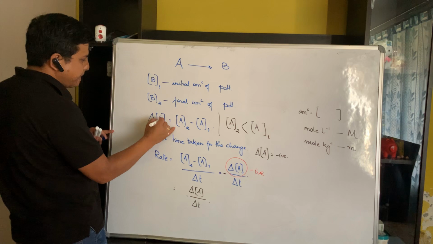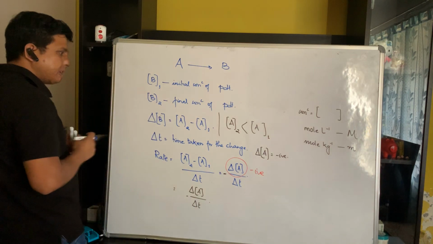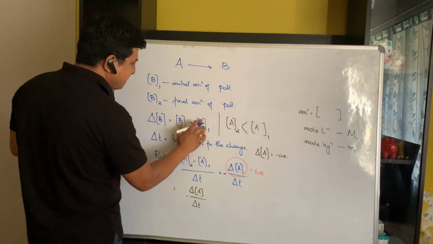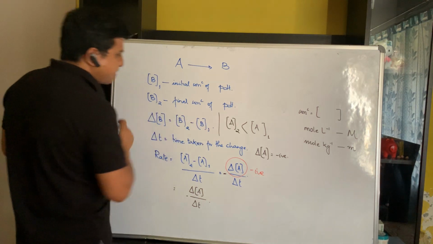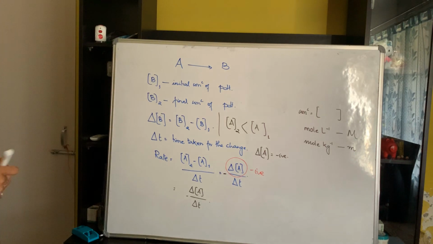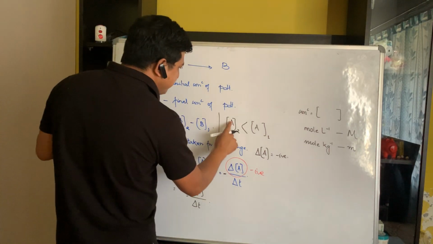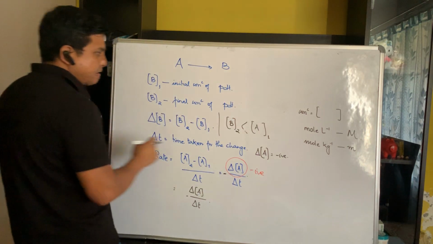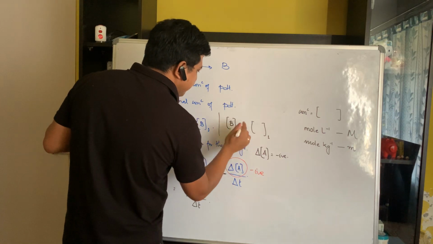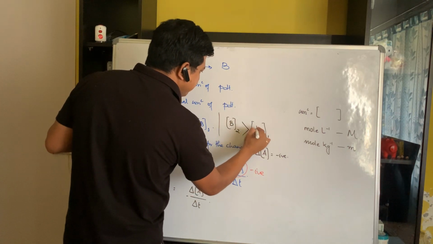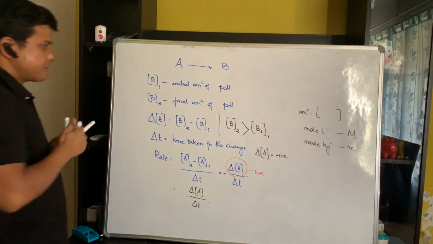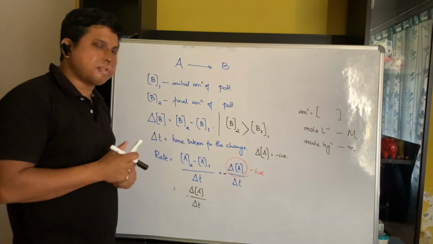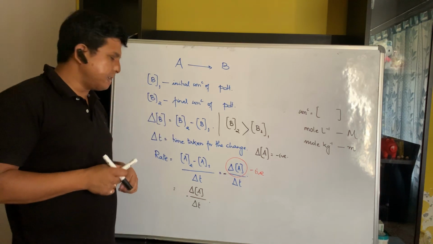So now, how will you express the change in concentration of product? Obviously, it will be expressed by delta B. What is delta B? It is equal to the final concentration minus the initial concentration. And remember, in this case the final concentration of product will be greater than the initial concentration, because the concentration of products will increase.